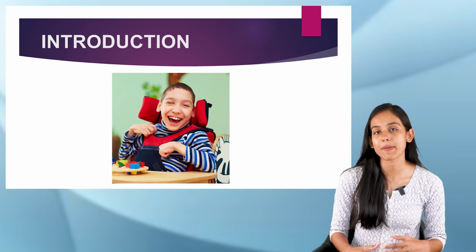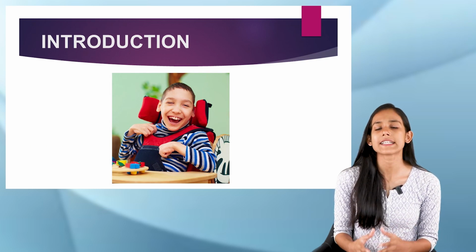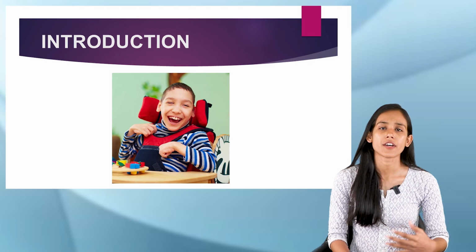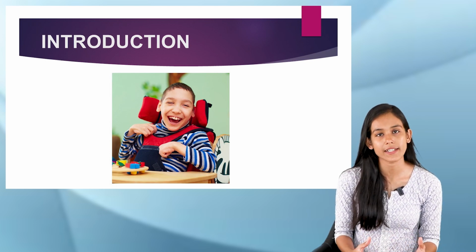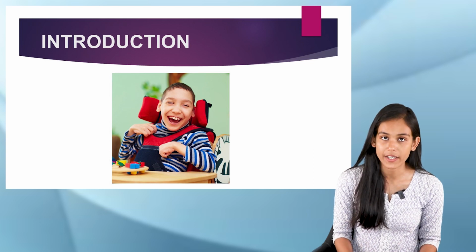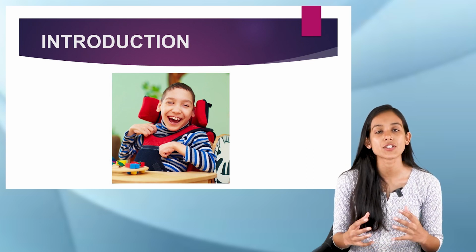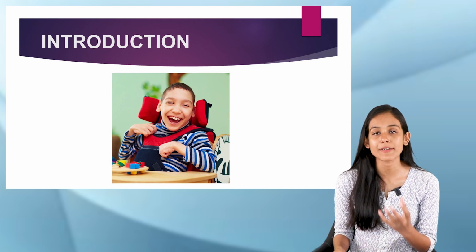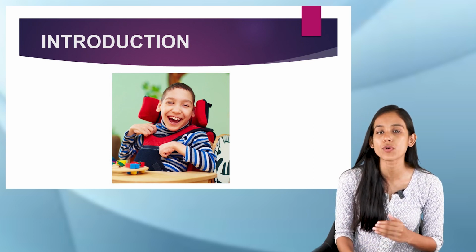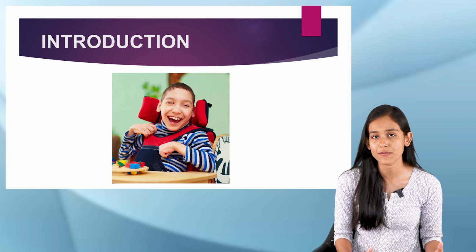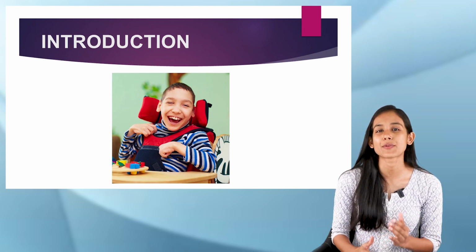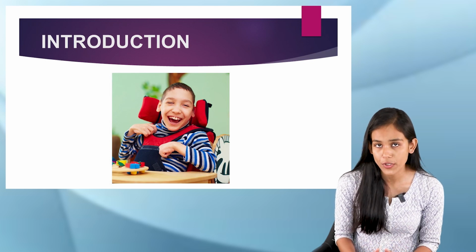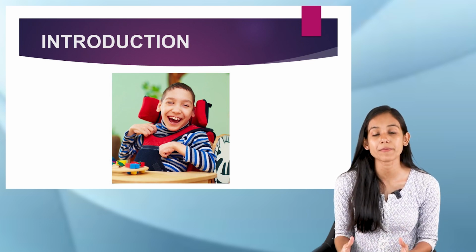So basically, cerebral palsy is a motor function disorder and it might be present at birth or shortly after birth. So it might be congenital or it can be acquired. And it is caused by a permanent non-progressive brain lesion. So that means whatever damage is there won't worsen after birth. It is non-progressive damage, and it is a non-curable lifelong condition. So basically what we understood is that it is a motor function disorder and it affects the brain, right?